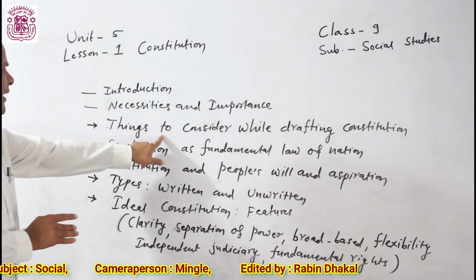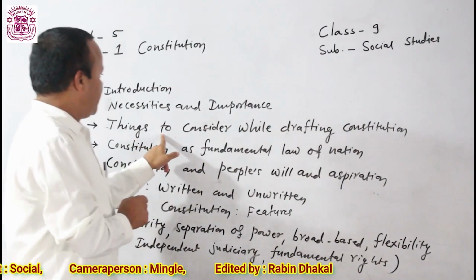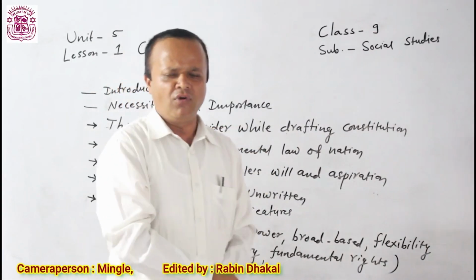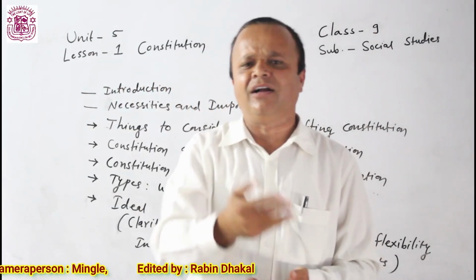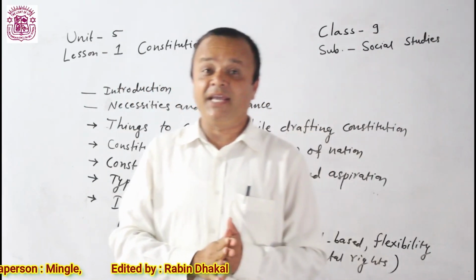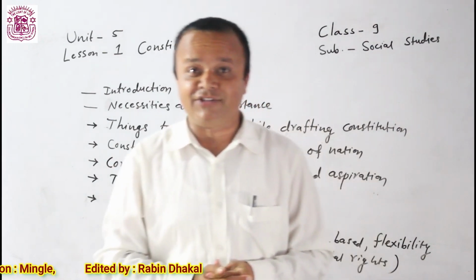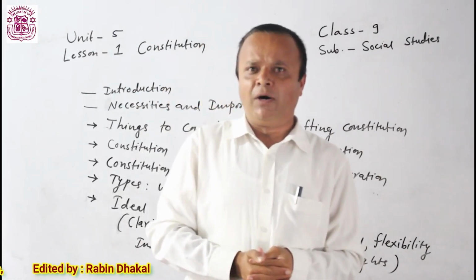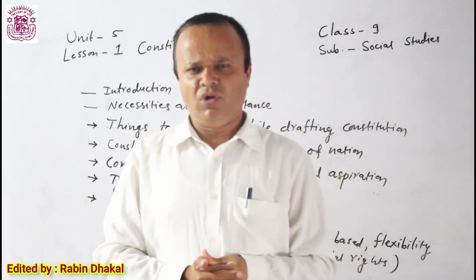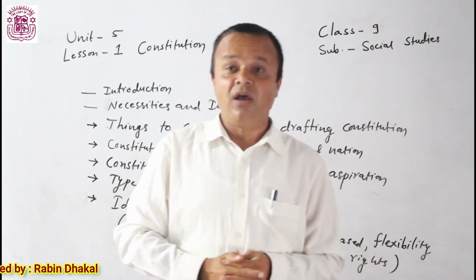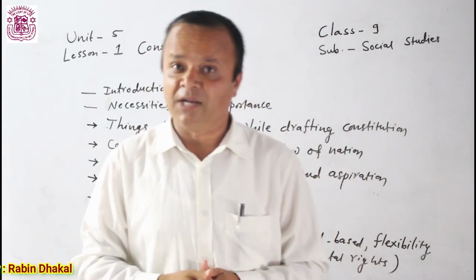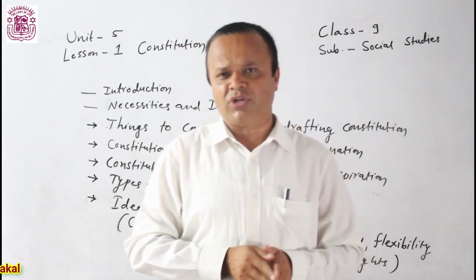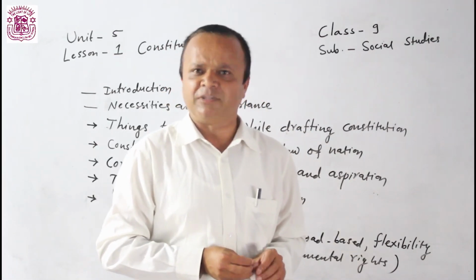Now, a very important topic related to this lesson: things to consider while drafting constitution. What things need to be considered while making constitution? There are various things that we need to consider while drafting constitution. First of all, we need to think about people's will and aspiration. No constitution can be drafted going beyond the will and aspiration of people. First thing that we need to consider while making constitution is people's will and aspiration.